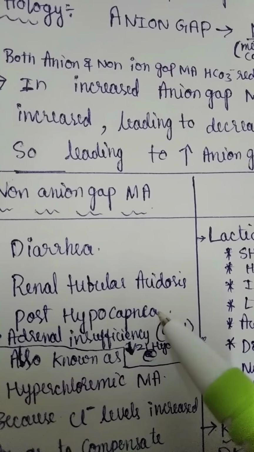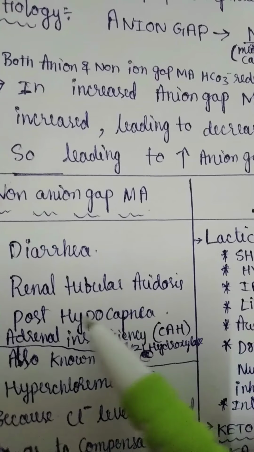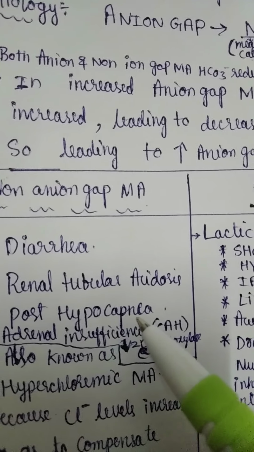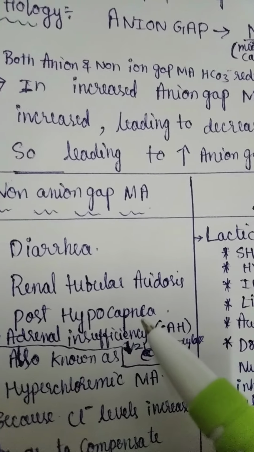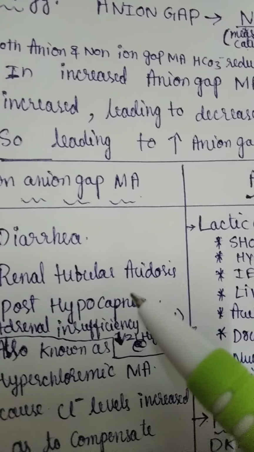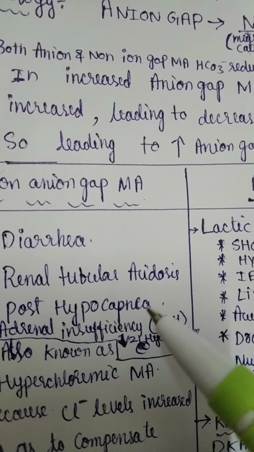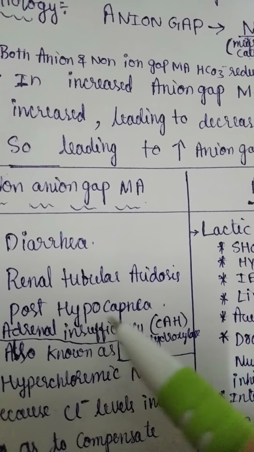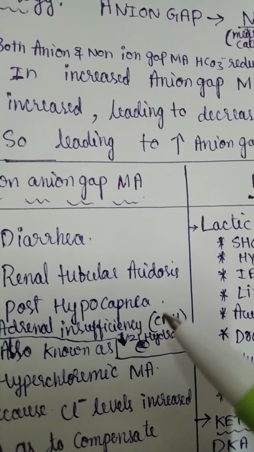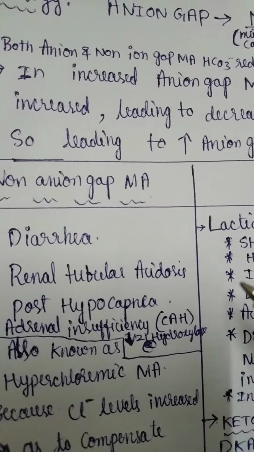Leading to respiratory alkalosis. To compensate this respiratory alkalosis in chronic hypocapnia patients, there will be metabolic acidosis. If you treat the hypocapnia rapidly, the compensated metabolic acidosis in the body may lead to complications. Okay.